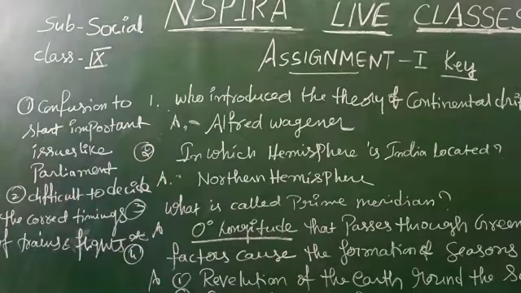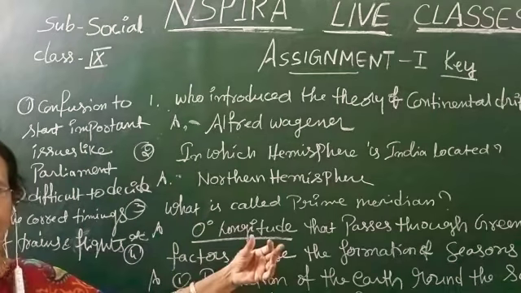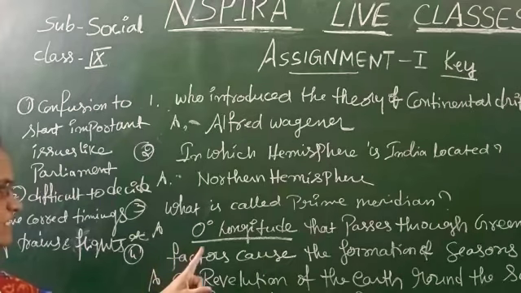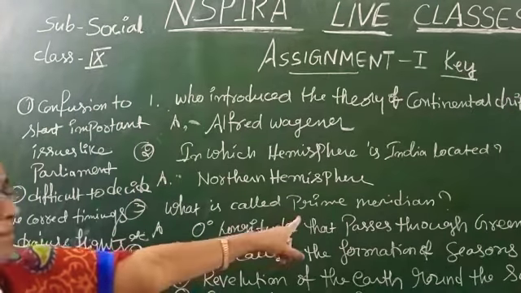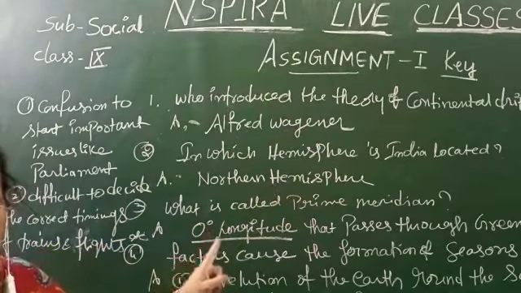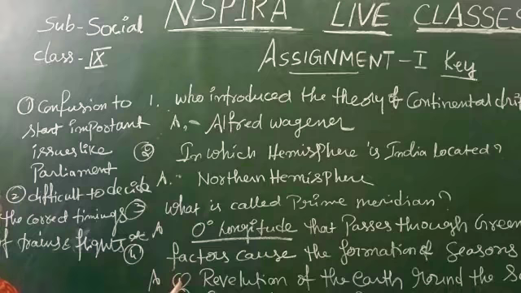Like that, 0 degree latitude is also there, and it is called the equator. 0 degree longitude is called the prime meridian, and it is also called the Greenwich meridian.